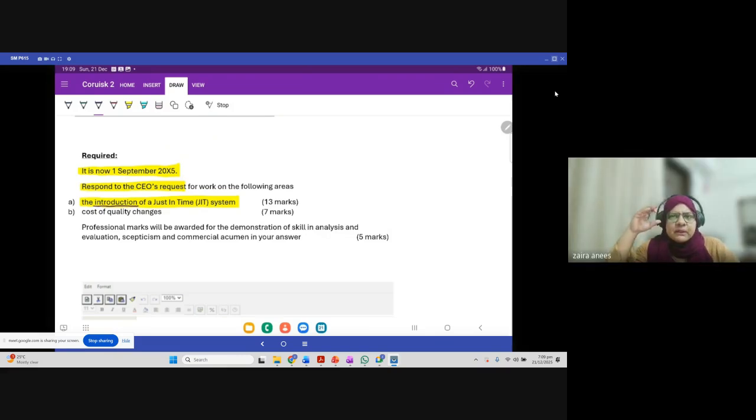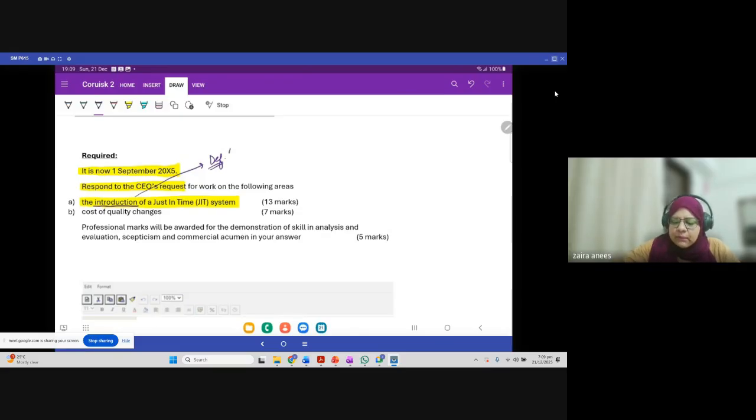Because whenever the company starts anything new, whether it is implementing JIT, TQM, or ABC, you have to start with a definition. Your answer should start with a basic definition of the concept.